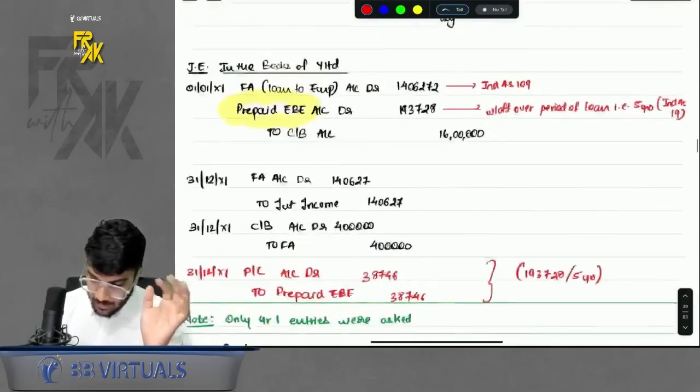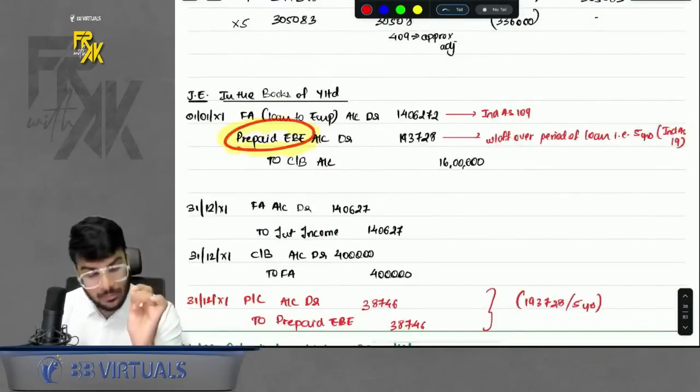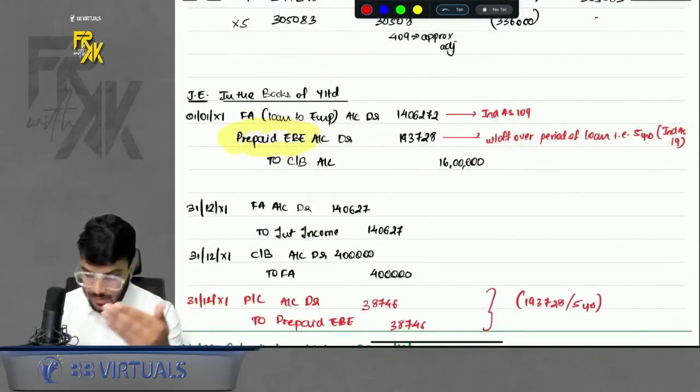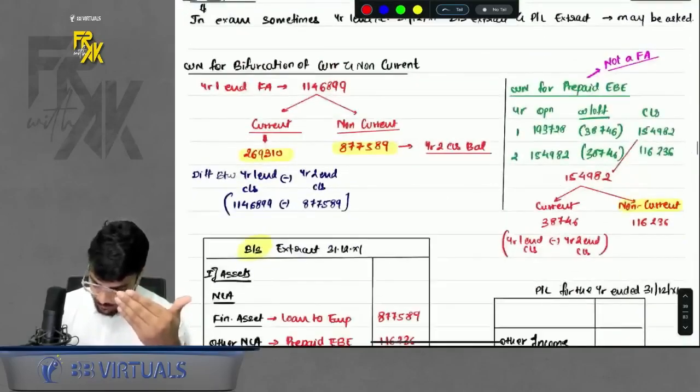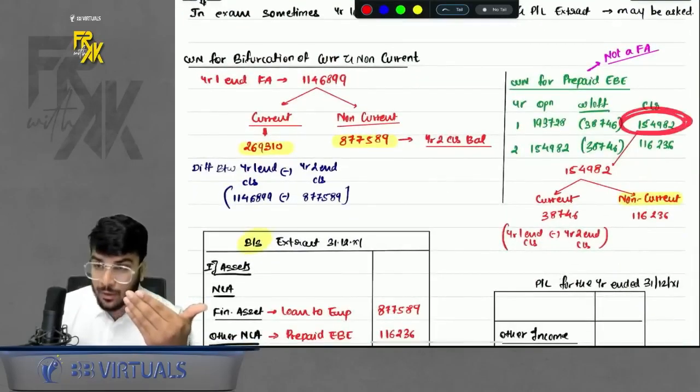Same logic applies for the prepaid part as well. The prepaid part is there, you write off over the period of 5 years. So 1/5 amount you must have written off. The balance amount will still be appearing here. If you want, see, the balance amount will still appear at the end of year 1.